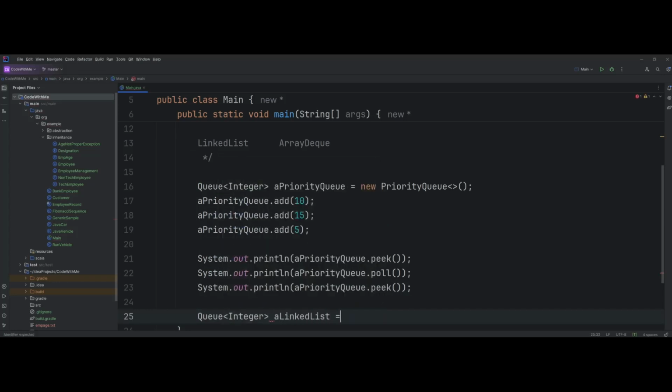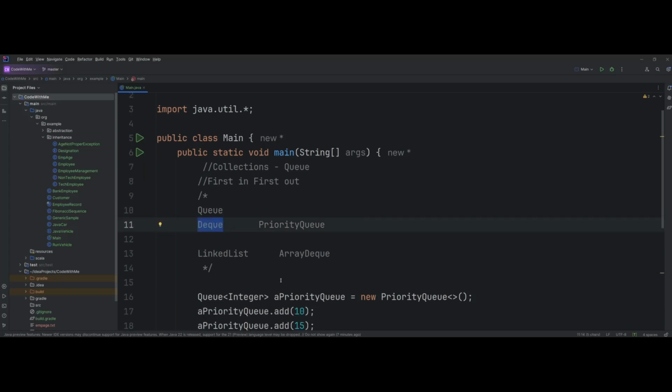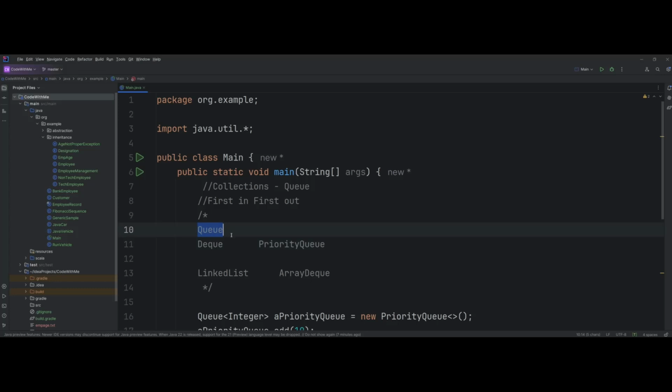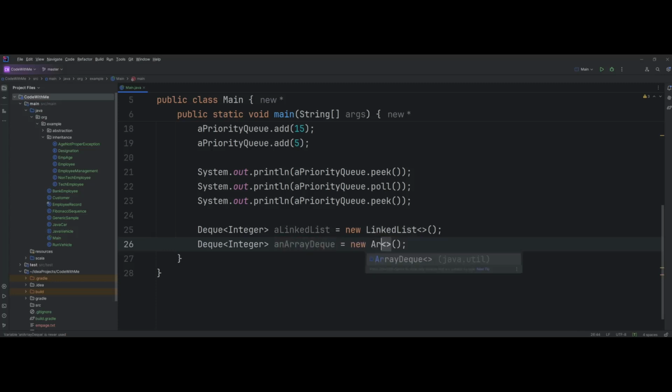Okay, so one of the implementations is your linked list, right? You got a new linked list. Now linked list, as I already mentioned, is a special class which implements both the Deque interface as well as the list interface. The moment I try to initialize it as a queue interface, it's accepting linked list because Deque extends the queue interface. Therefore this initialization is also fine, because indirectly queue is a super interface for linked list. I don't know what is the exact terminology, but yeah. But if I want to say specifically Deque, this is also fine. And I can say an array Deque equal to new array Deque.